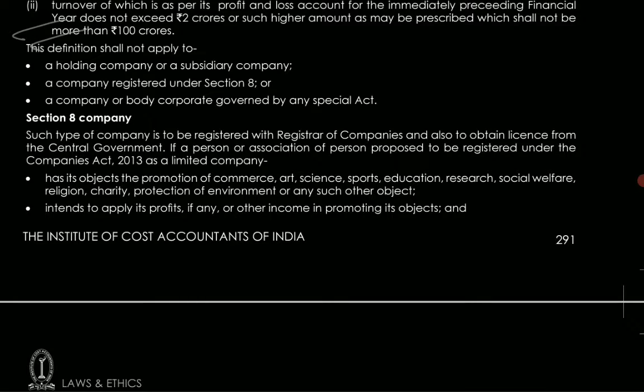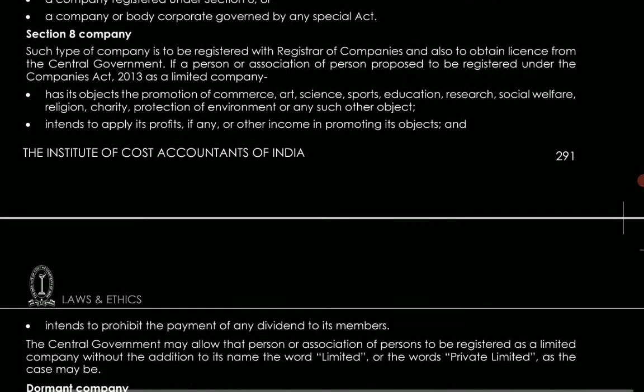Section 8 company. Such type of company is to be registered with the Registrar of Companies and also to obtain license from the Central Government if the person or association of persons proposed to be registered under the Companies Act 2013 as a limited company has its object the promotion of commerce, arts, science, sports, education, research, social welfare, religion, charity, protection of environment, or any such other object, and they intend to apply its profit, if any, in promoting its objective. Okay.